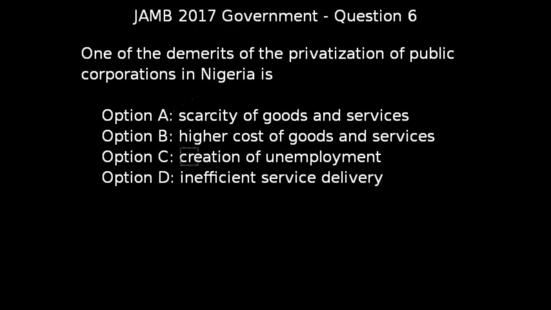Question 6 of JAMB 2017 government exam says, one of the demerits of the privatization of public corporations in Nigeria is. Option A, which is scarcity of goods and services, is wrong. Option C, which is creation of unemployment, is also wrong. And option D, which is inefficient service delivery, is also wrong. Now, the correct answer to this question is option B, which is high cost of goods and services.